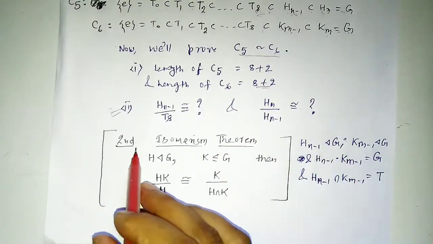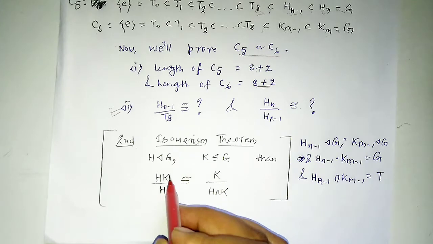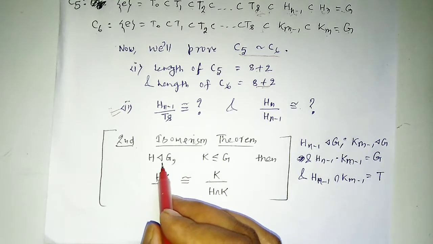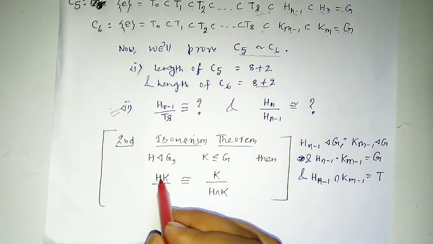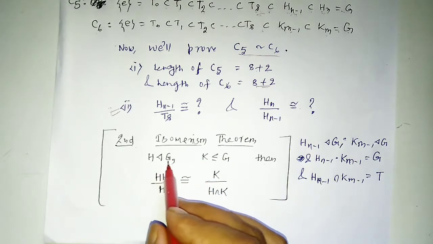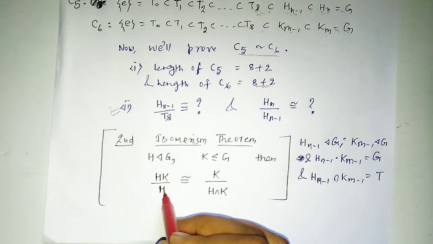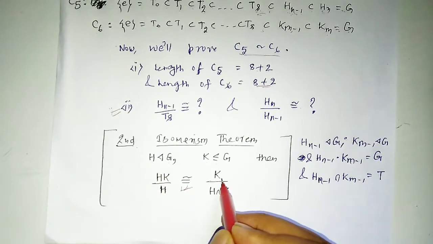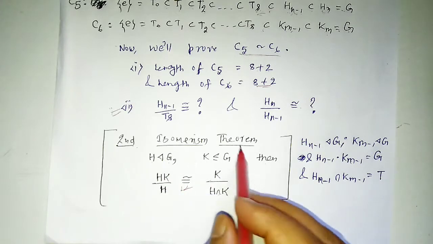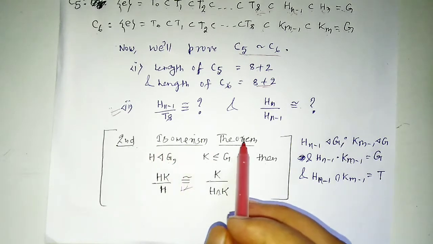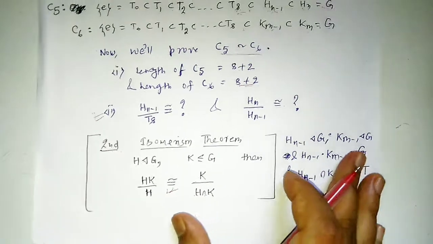Now we will use the second isomorphism theorem here. It says that if H is a normal subgroup of G and K is a normal subgroup of G, then the product of these two subgroups, HK upon H, will be isomorphic to K upon the intersection H intersection K.